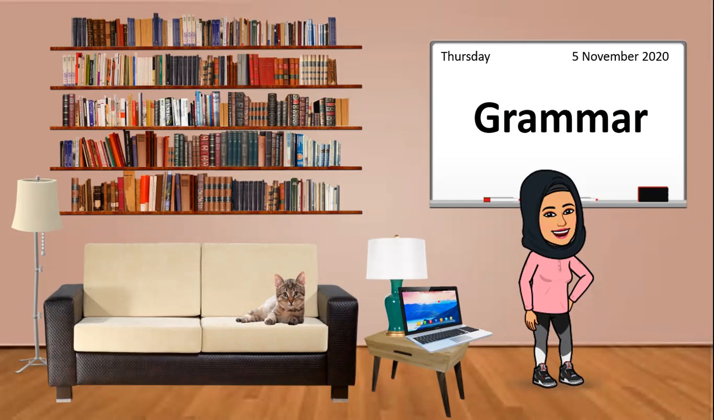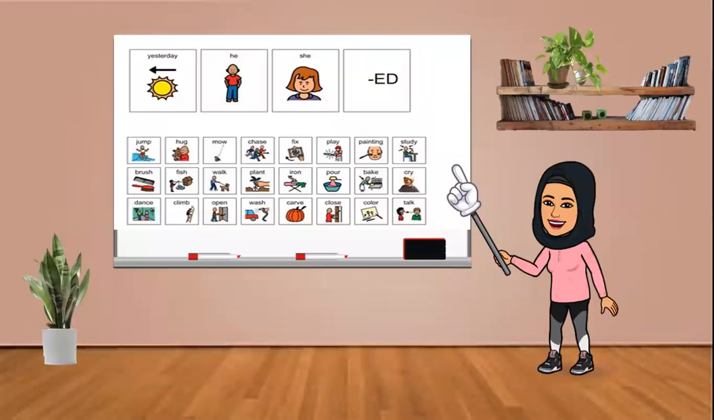So today we are going to do a bit of grammar exercises. I know we did this in class. This is just a bit of revision for you. Okay, so let's go. What we're going to do today is a bit of verbs, most importantly past tense, which means something that happens in the past. Now let's look at the whiteboard here.